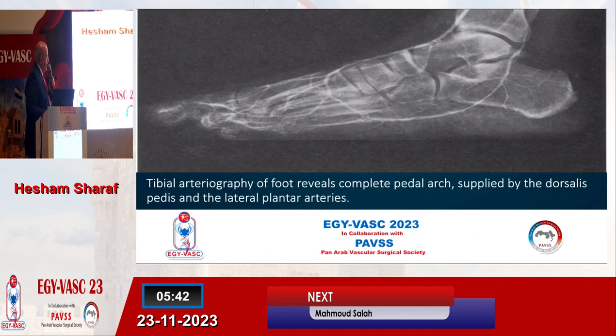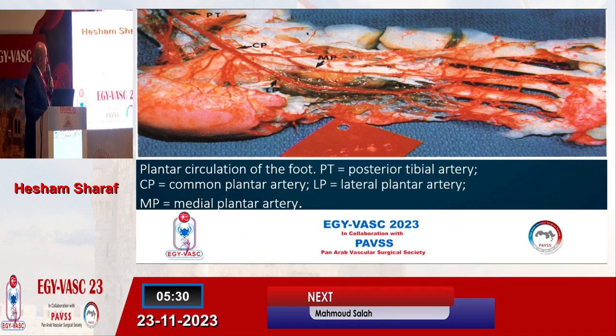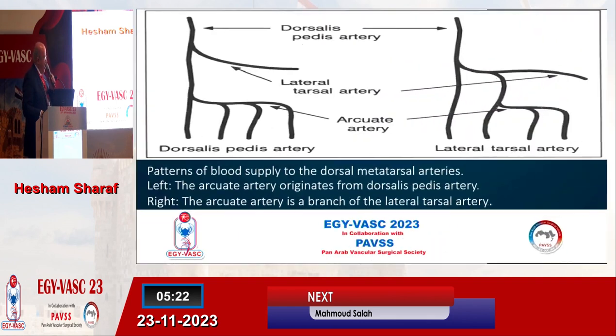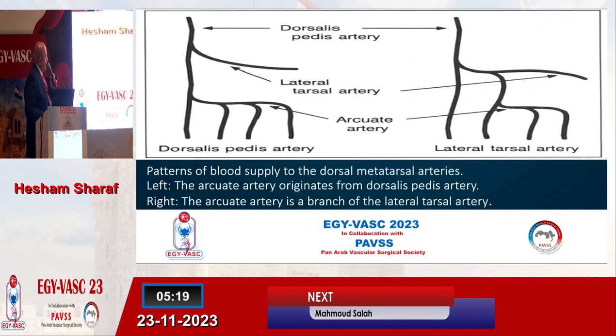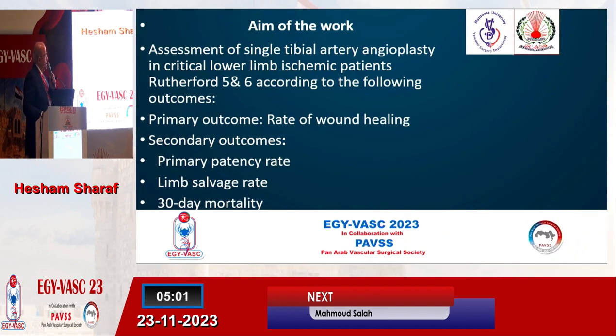This is the diagram of the complete arch of the foot, and this diagram represents the success of the revascularization of the foot ulcer. And also this is the anatomy of the deep plantar and the superficial plantar arches of the foot. And this is some abnormality, where the lateral tarsal artery may originate directly from the dorsalis pedis artery or from the arcuate artery. So when we do an angiogram before dilatation, we must know the normal anatomy of every patient, which may be different.